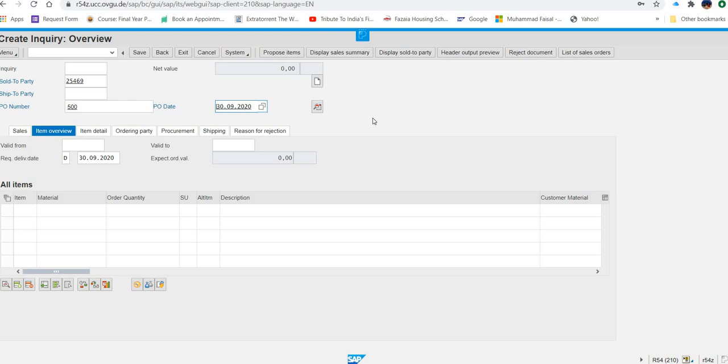Then what next? The next thing you have to enter is the valid date. Here you have to be very, very careful. Inquiry and quotation always have some validity. After that validity, those documents will expire. Some students make the mistake of putting one of the dates and leaving the other one. No, you have to enter both valid from and valid to. Valid from, they are saying, is today's date.